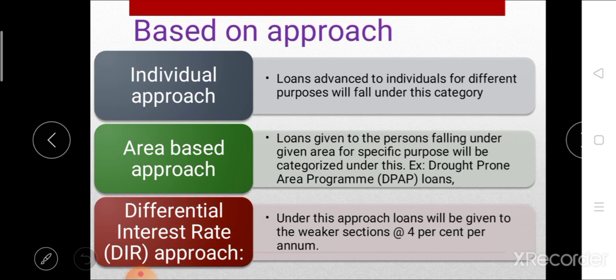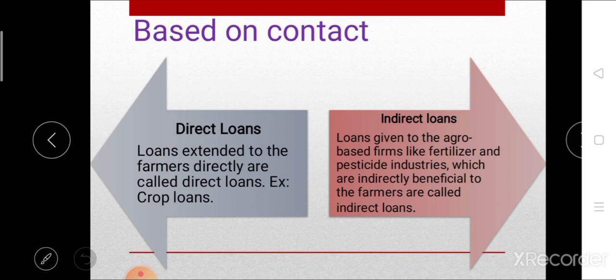Then, on the basis of approach, the third type of loan is DIR loan. DIR is differential rate of interest. Under this approach, the loans are given to weaker sections of the community at the rate of 4% interest per annum. So in this DIR scheme, the loans are given to weaker sections of the community at 4% interest rate.